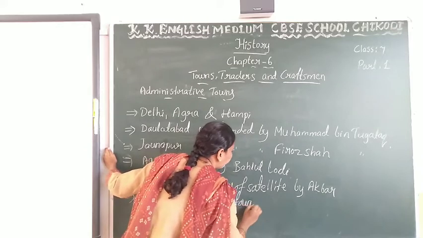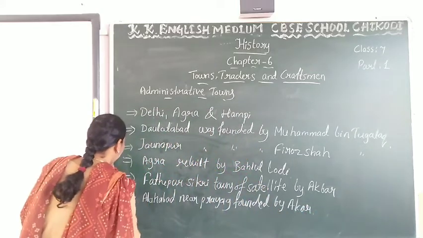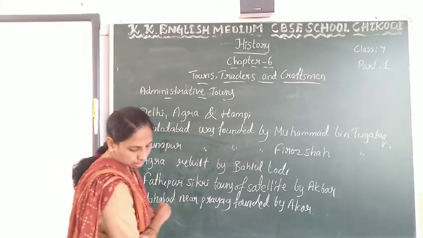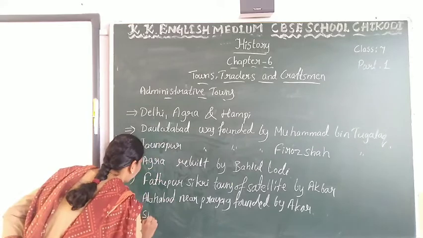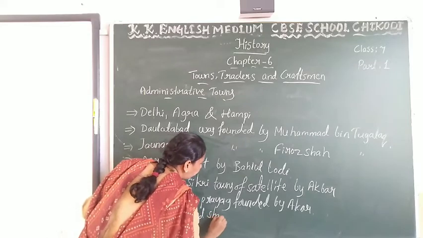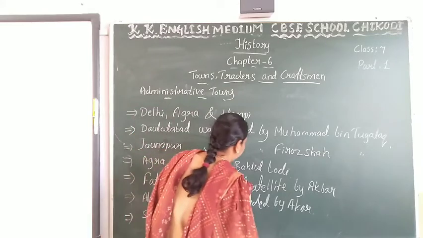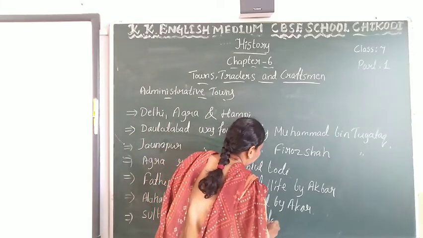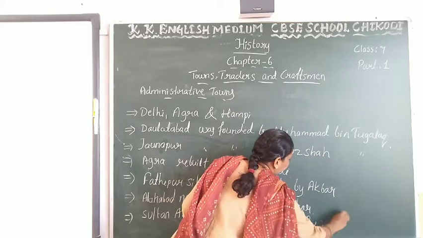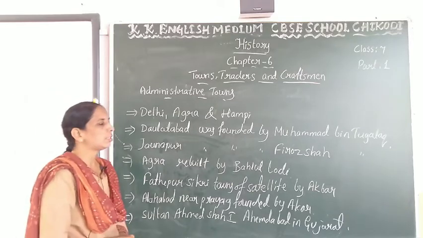Founded by whom? Founded by Akbar. And Sultan Ahmad Shah first founded Ahmedabad in Gujarat. This is how some rulers founded towns.